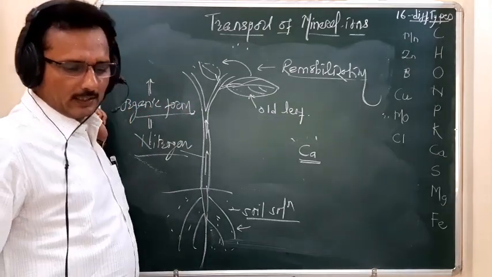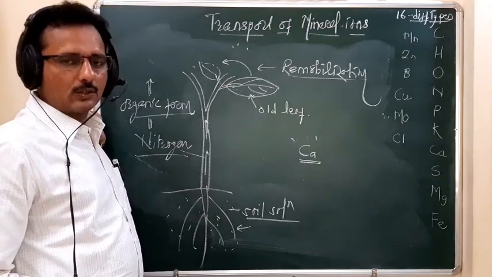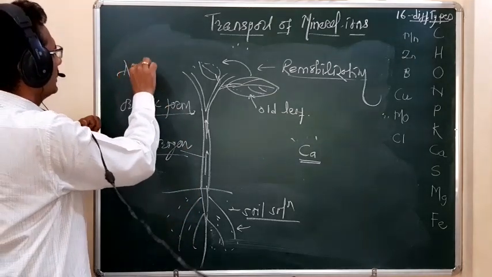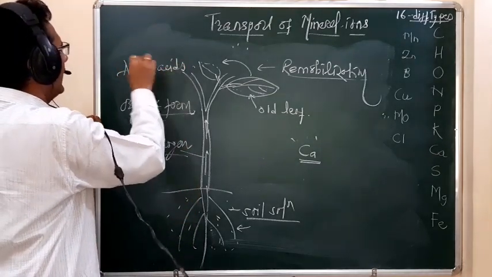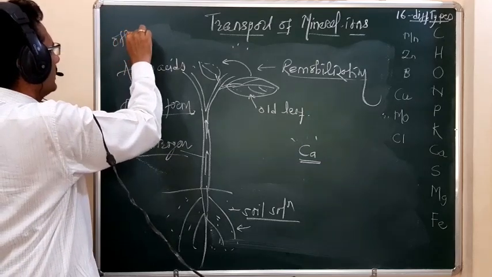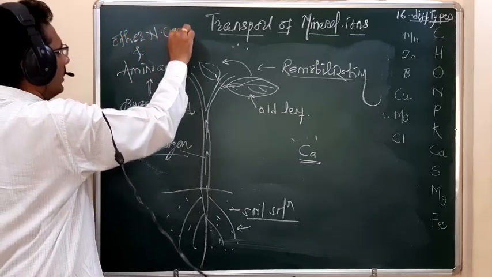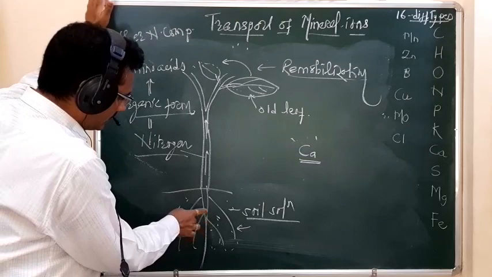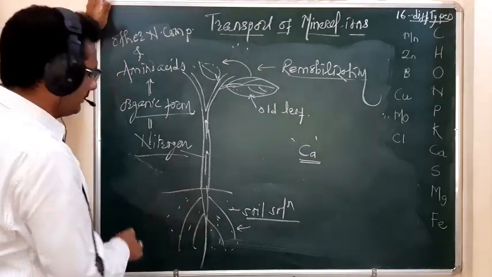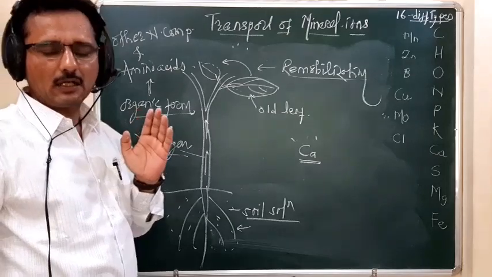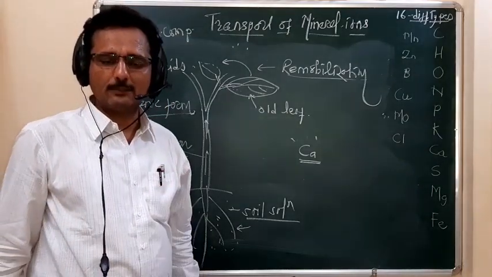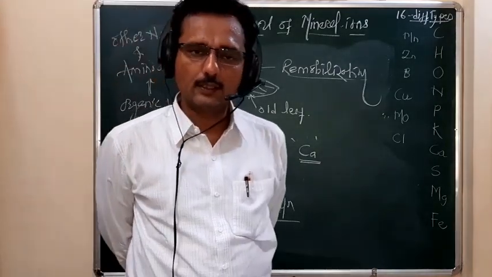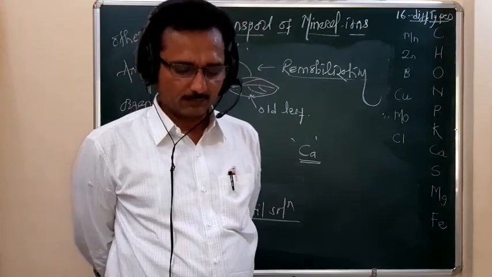What are those organic forms of nitrogen? For example, amino acids and other nitrogenous compounds. So whatever mineral elements are received from the soil, along with them the nitrogenous compounds are also reported in the xylem exudate, present in organic forms like amino acids and other related compounds.